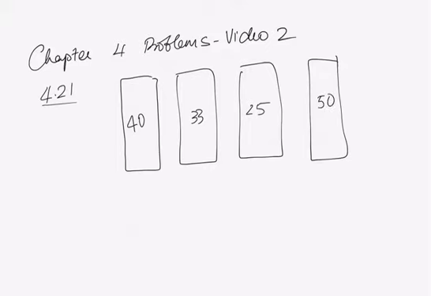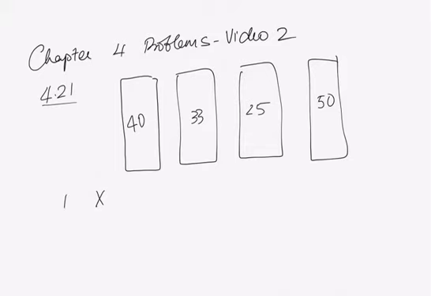What you do is you look at this whole collection of 148 students and you pick a student at random and you ask that student, how many students were on the bus you were on? What's that student going to say? The student could say 40 or 33 or 25 or 50 depending on which bus he or she came from. So X is this random variable, which is the answer that student gives you of the number of students on his or her bus.